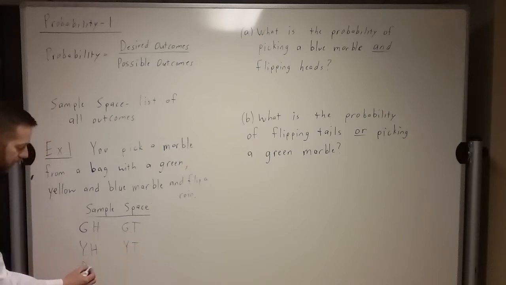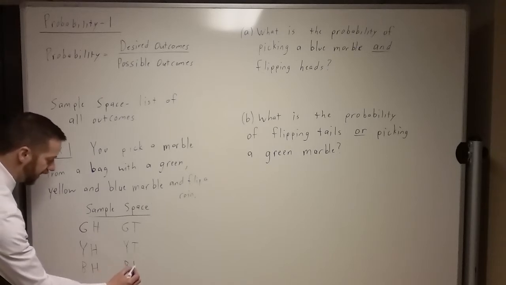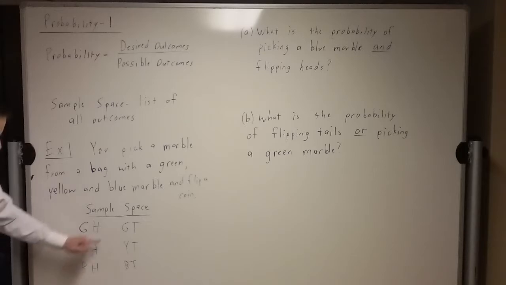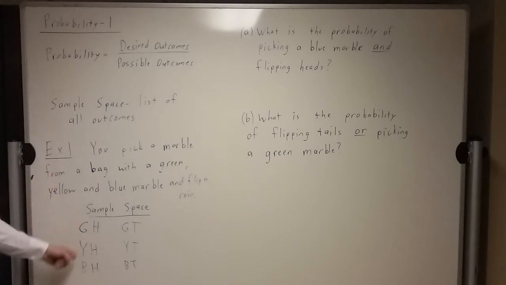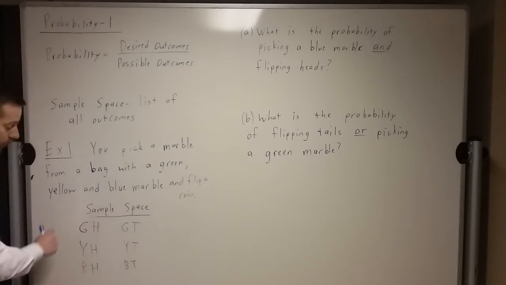Or we could pull out a blue marble and flip heads, or pull out a blue marble and flip tails. And that takes care of every different scenario that could happen there with these two things going on. And so if you notice, our total possible outcomes, we have six of them in this case. Green heads, yellow heads, blue heads, green tails, yellow tails, blue tails. That's the things that could happen. Now, with this information, this is going to be really helpful for this next part here.